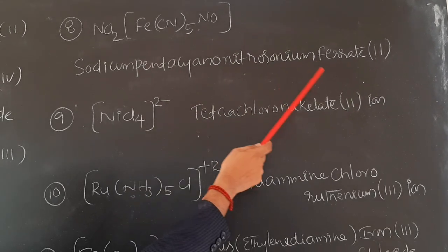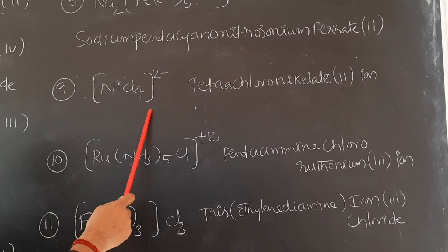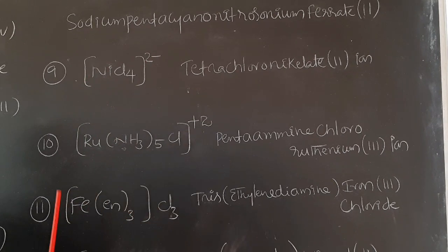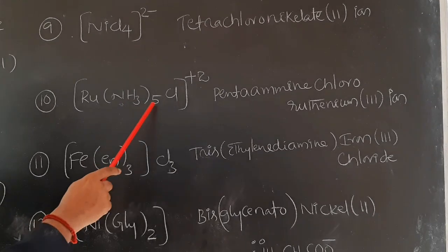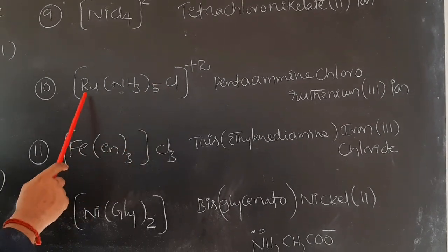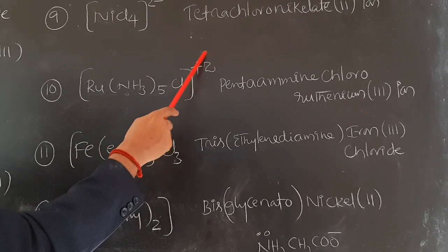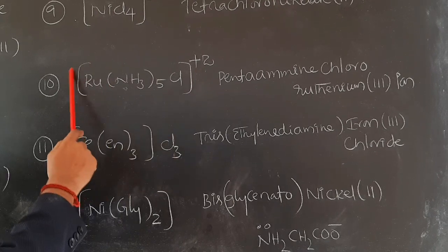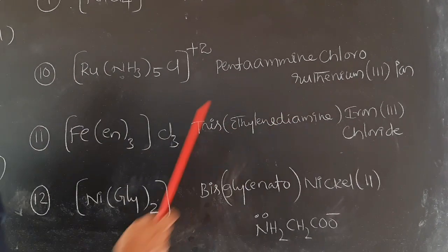This is an anionic complex, ending with -ate. [NiCl4] 2 minus. This is also an anionic complex. Tetrachloronickelate(II) ion. Next, this is pentaammine chloro ruthenium(III) ion. Ruthenium(III) ion. This is a positive ion. So the name of the central metal ion is not modified, taken as usual.